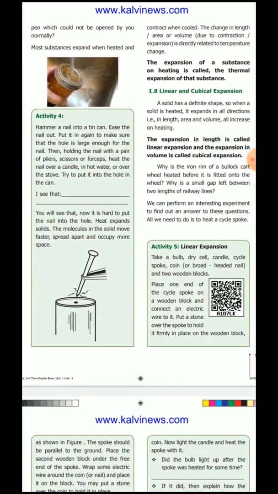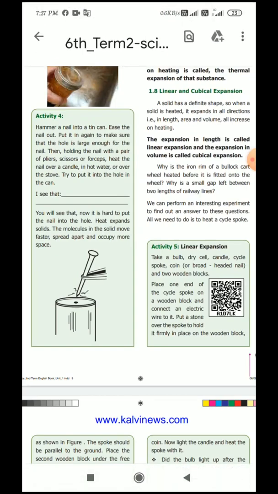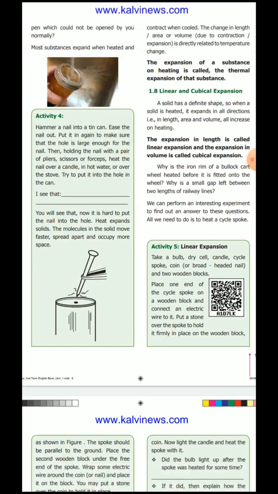Here they have given the definition of thermal expansion of a substance. Please note down, students, very important. The expansion of a substance on heating is called thermal expansion of the substance. What is meant by thermal expansion of the substance? The expansion of the substance on heating is called thermal expansion of the substance. Are you clear, children? Yes.